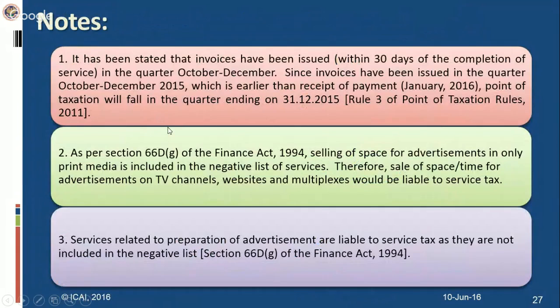In the first note, we have elaborated the point of taxation. Everything which you are doing in the question, you have to state in the notes why you have taken that particular treatment. Point of taxation we have given in note 1, that is why we have taxed these items, or why we have taken the point of taxation as the October to December quarter. Then next is the negative list item. Now see, that is what I wished to tell you earlier also, that you need to state the reason why we have excluded or included a particular item in this question. If it was there in the negative list, then it will not be taxable. If it was excluded from the purview of the negative list, then it would be liable to service tax.